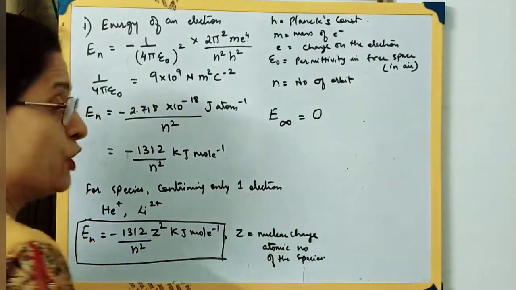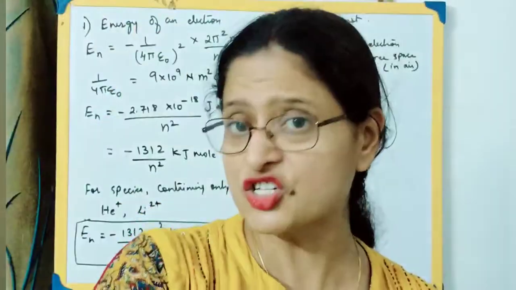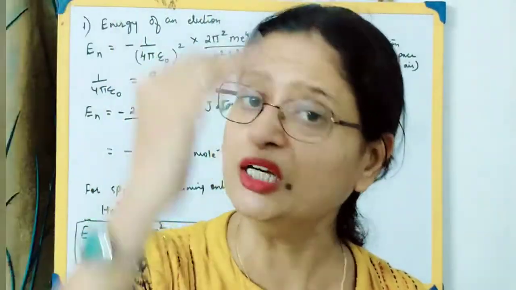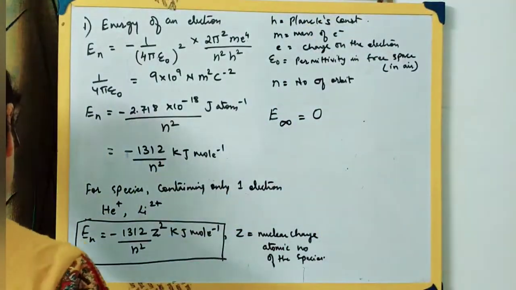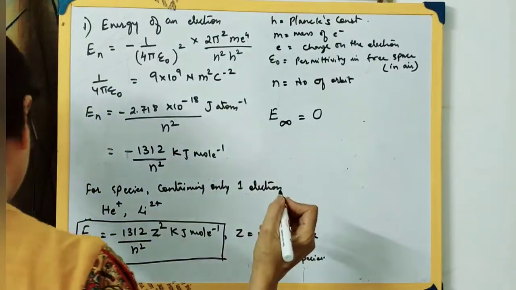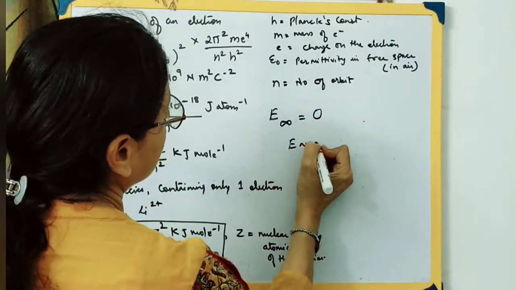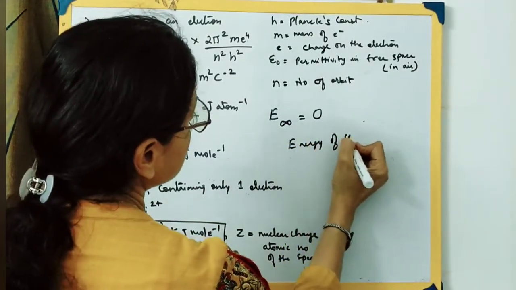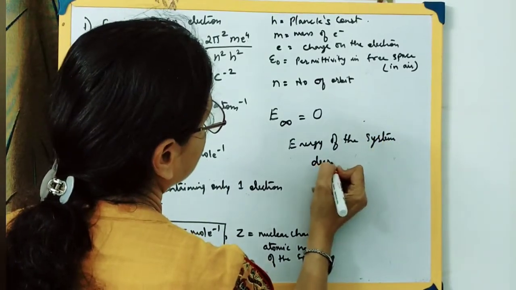Then suppose the electron is near the nucleus, in the first shell or the second shell. When it comes near to the nucleus, there is a force of attraction due to the nucleus, and as the electron experiences the force of attraction, the energy of the whole system decreases.